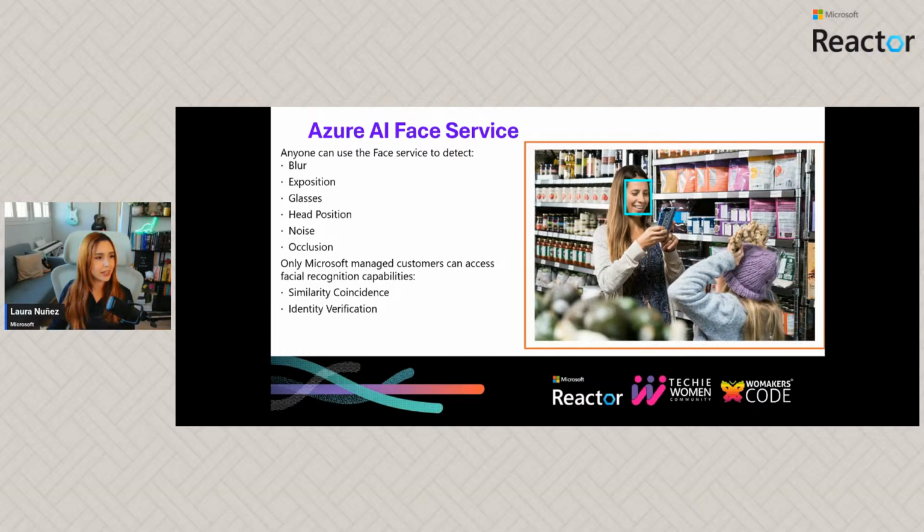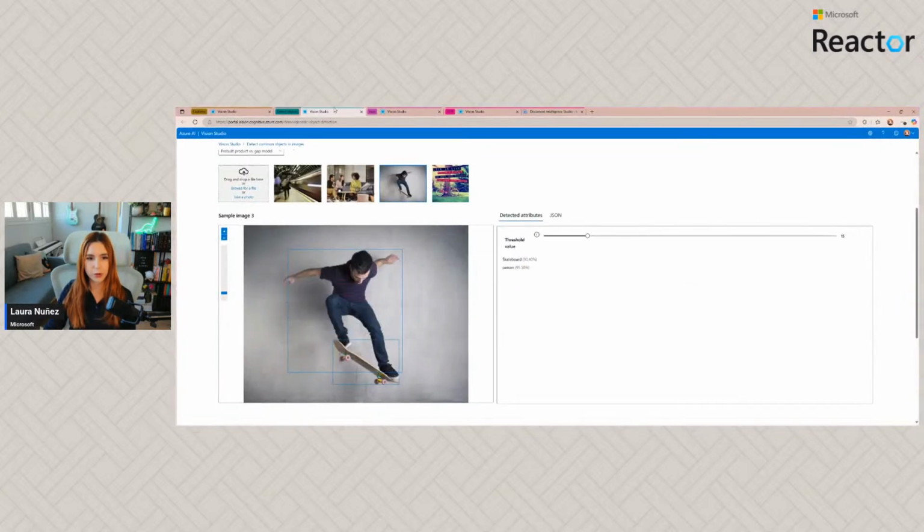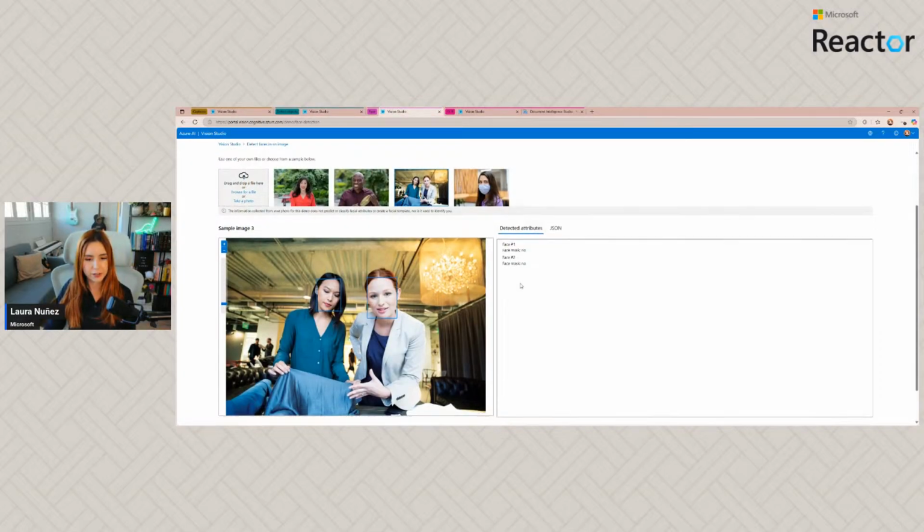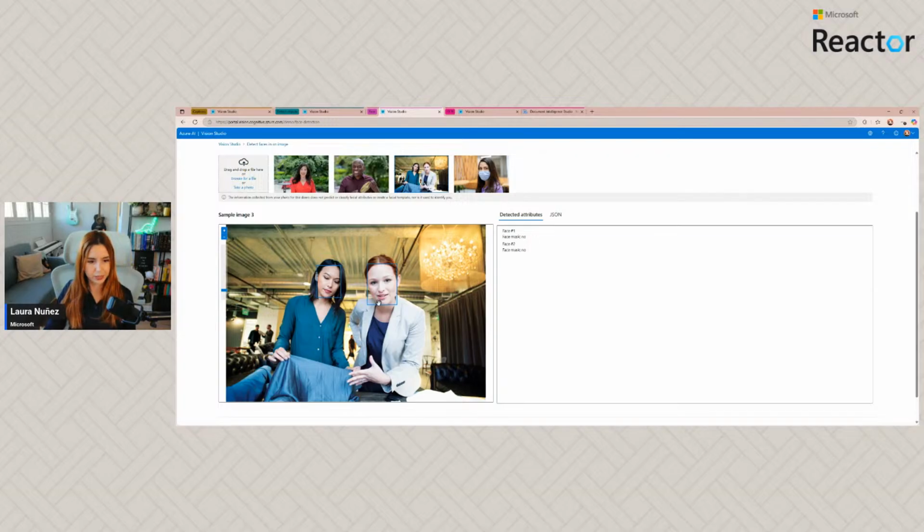Let me go here and show you a little bit how this will work with faces. We have, for example, this image, so we provide this image. Because we are using the face models instead of the vision models, we are able to not only find out if there's a person, we find face number one and face number two.